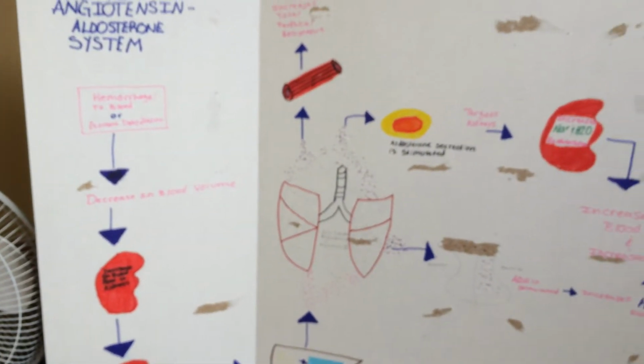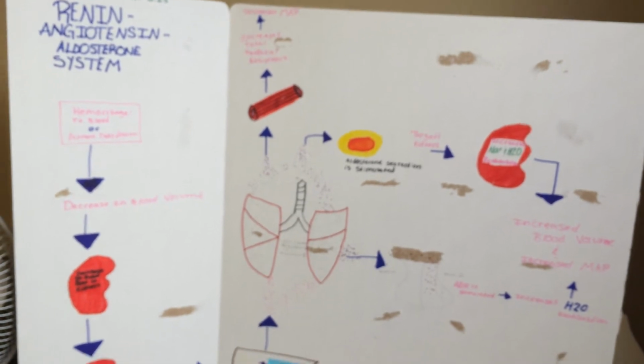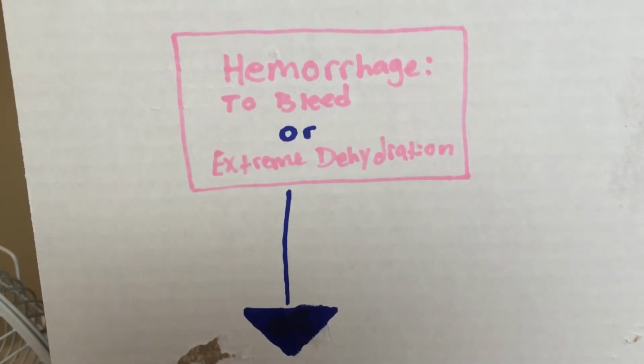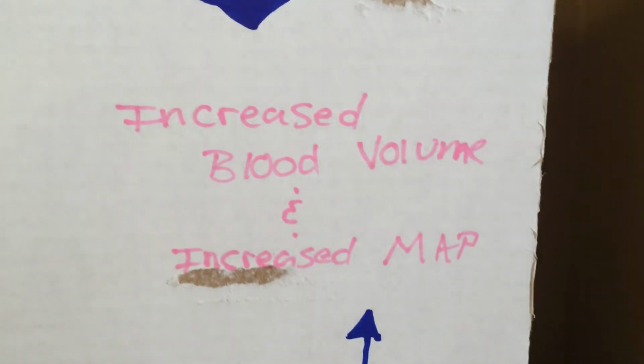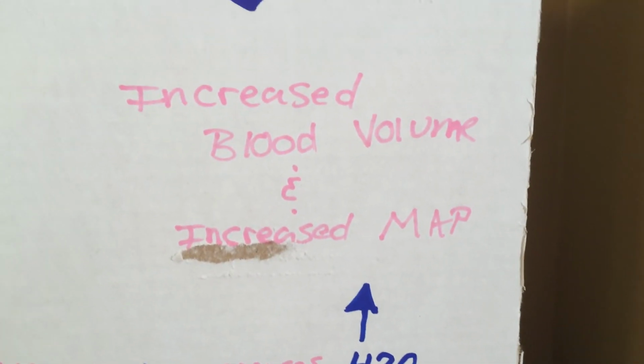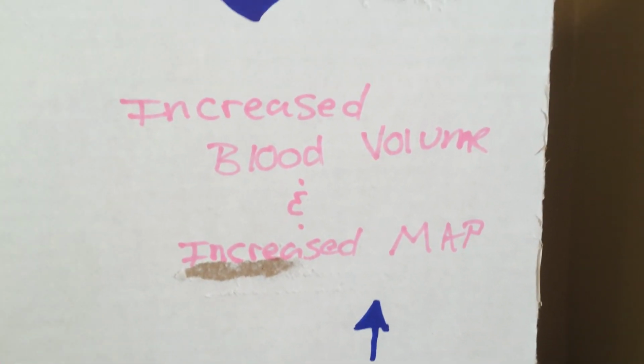And then again, this is the renin-angiotensin-aldosterone system. It starts with a loss of blood when you begin to bleed, or extreme dehydration, and then it leads to an increase in blood volume and an increase in blood pressure, also an increase in MAP.